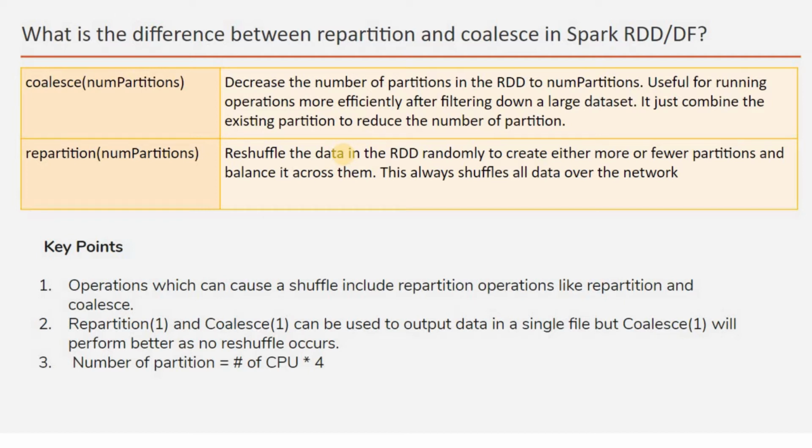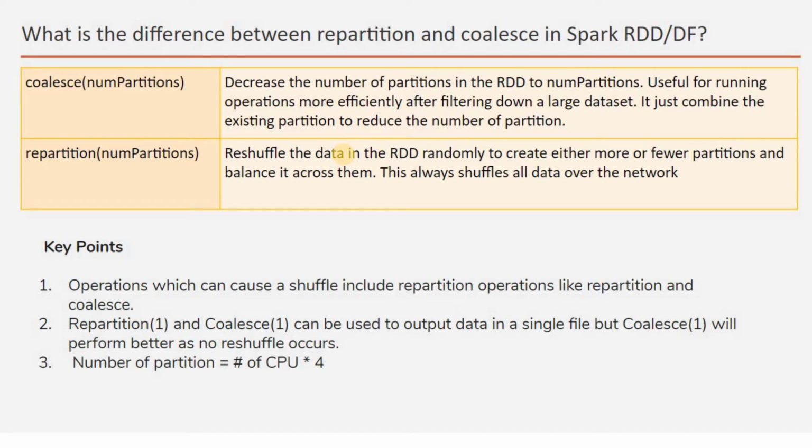If the data set is very large at the beginning and you filter out the data, then you need to reduce the number of partitions, because after filtration most of the existing partitions will be blank.